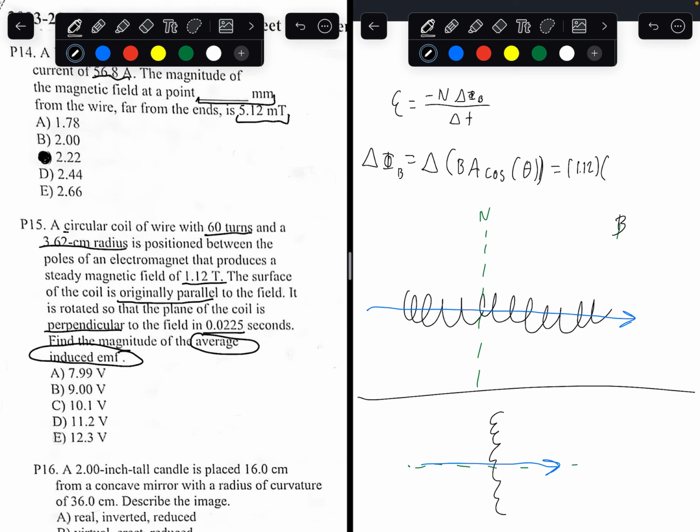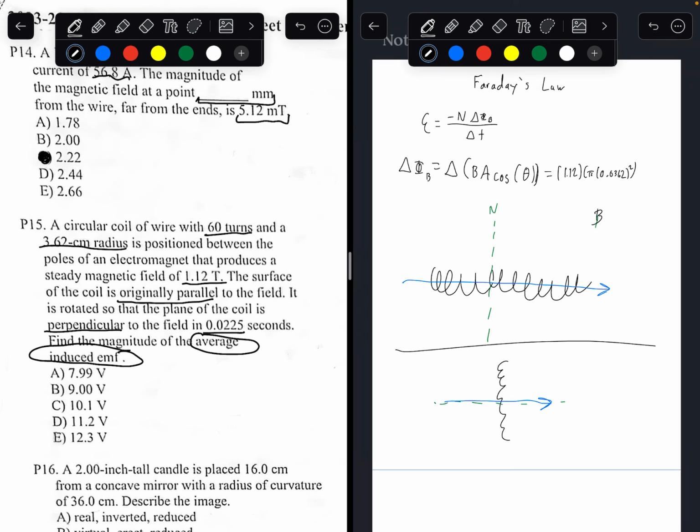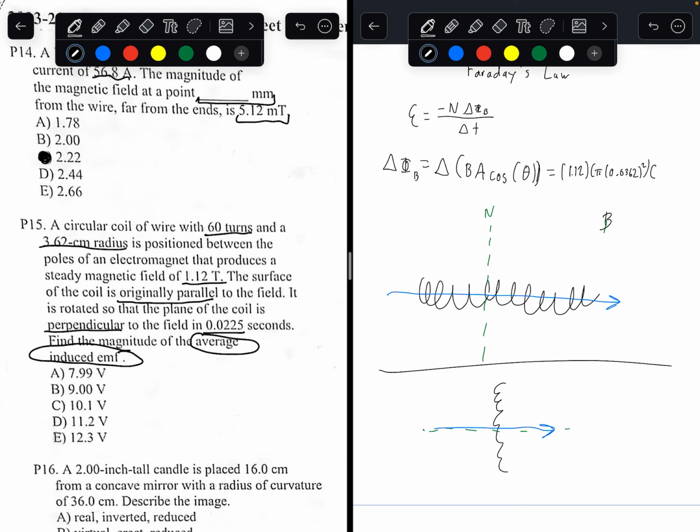Is the area of the coil being changed? The area is still the area of a circle, because it's a circular coil of wire. Area of a circle is pi r squared. So pi times the radius of the coil, 3.62 centimeters, that'd be 0.0362 meters, squared, times, now we have to multiply this by the change in cosine theta. Cosine theta does change.